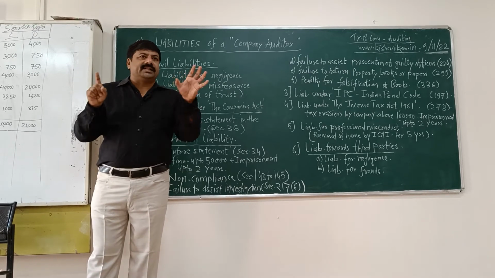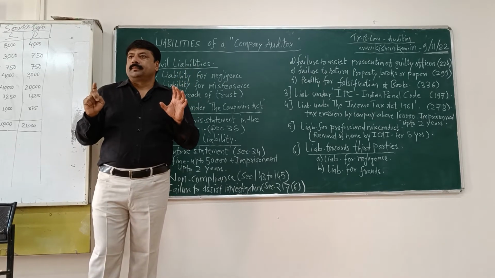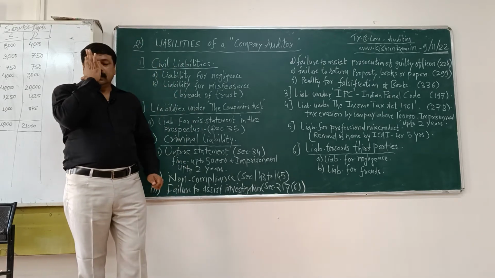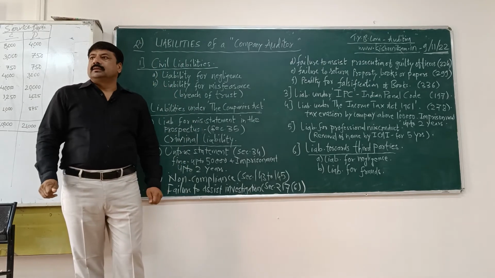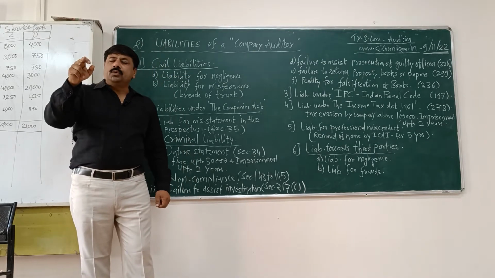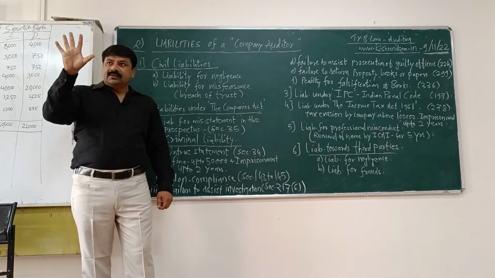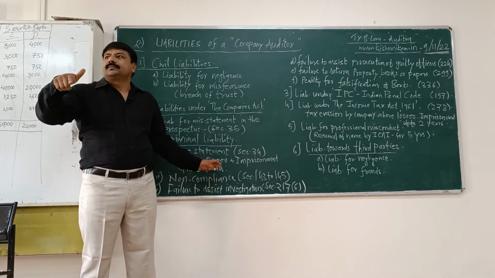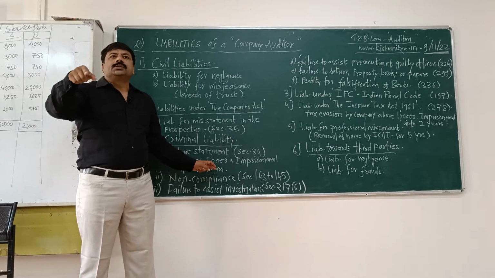Very, very rigorous section it is. Did you understand? The fine is double, up to 1 lakh rupees in that case, if there is a false promise.